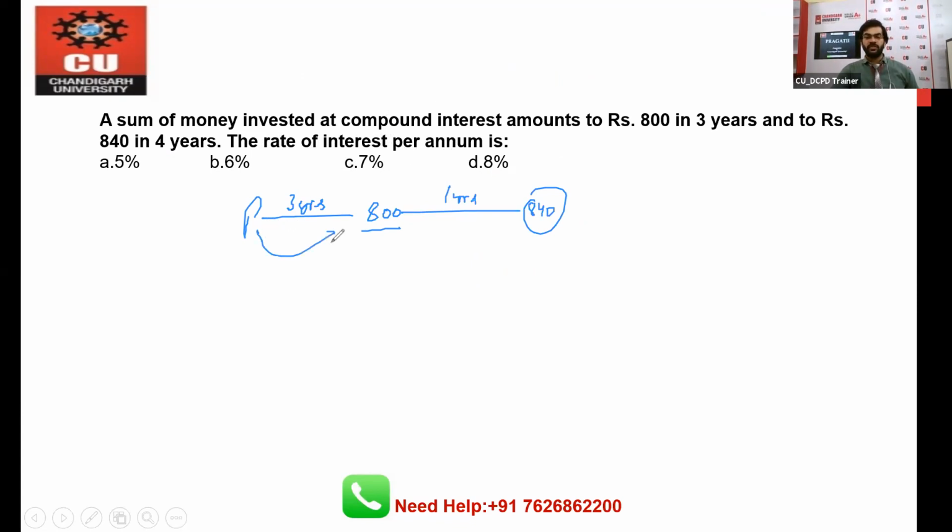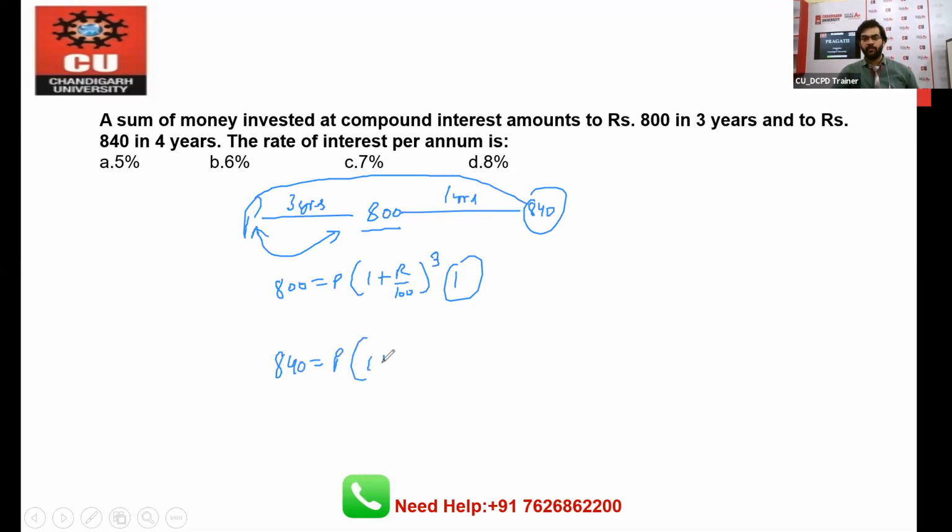We all know for this time period you can say that amount is equal to principal 1 plus r by 100 to the power 3. This is the formula. Now if we apply this formula here, in this case you will say amount is equal to principal 1 plus r by 100 to the power 4.